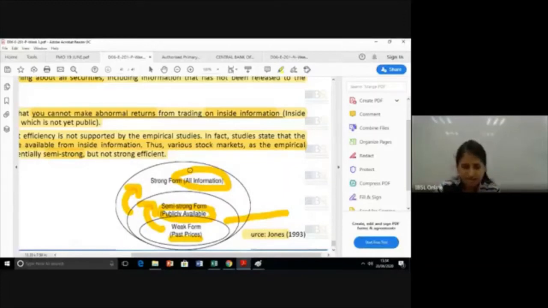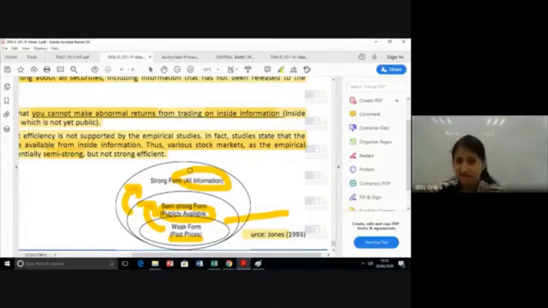Again, to summarize, in a weak form market, the prices reflect the past price information. So you can't make an abnormal return using the past price trends. Why? The price is already reflecting it. But can you make an abnormal return using any other information?